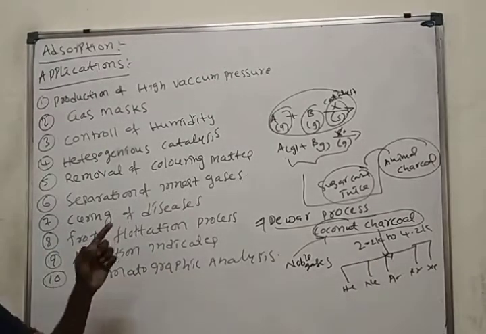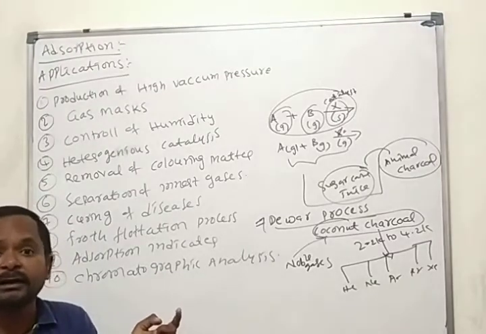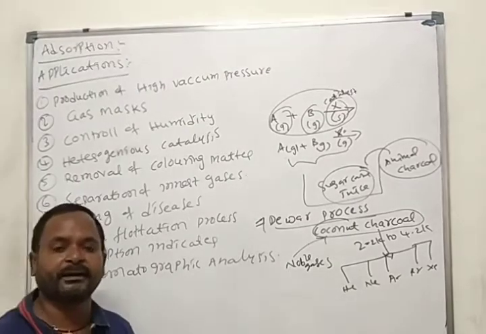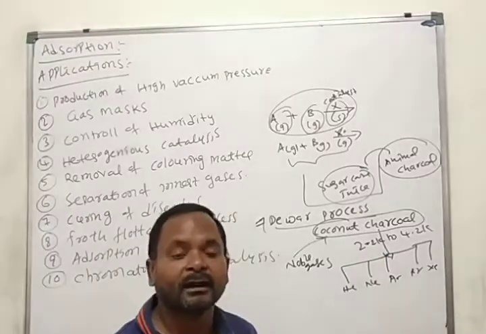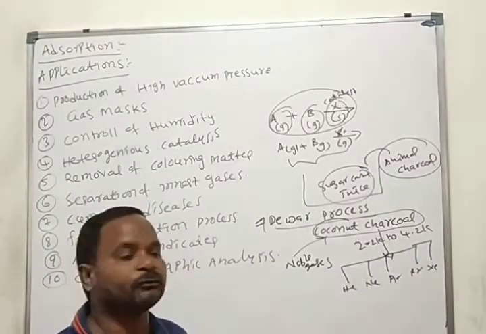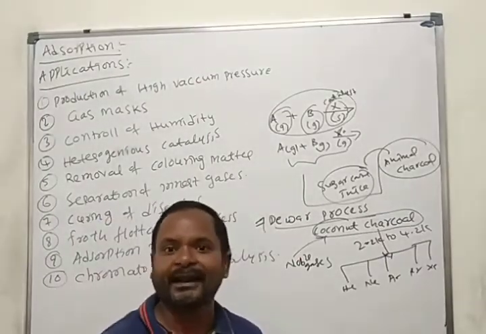And curing of diseases. So many diseases arise inside the human body by disturbing the various physiological activities inside the body. For controlling those diseases, we take drugs or tablets.